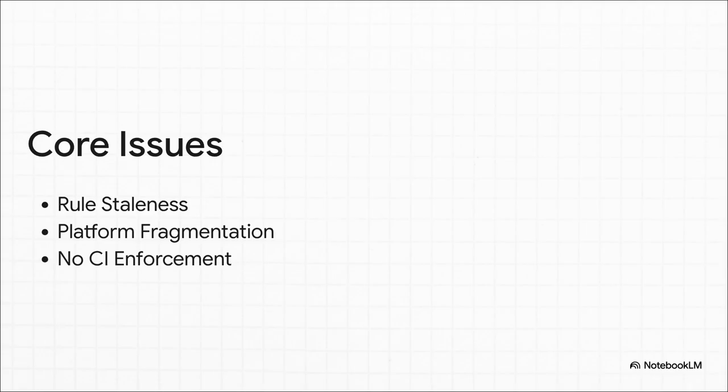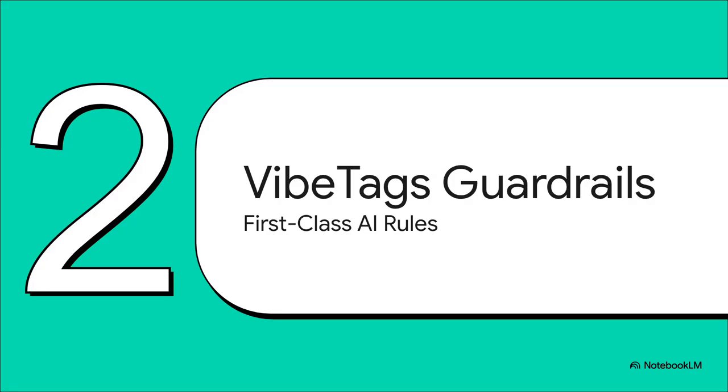And third is the total lack of CI enforcement. There is simply no standard mechanism to verify that your AI rules are actually being respected by the build system. Moving right along to Section 2. VibeTags and code-defined guardrails. Let's make AI instructions a first-class citizen.